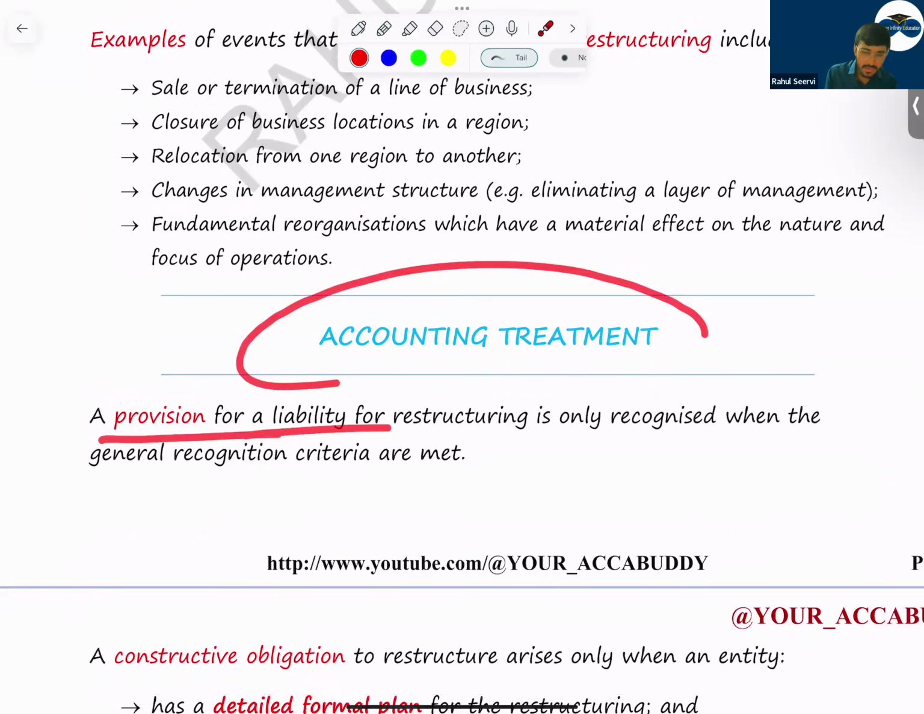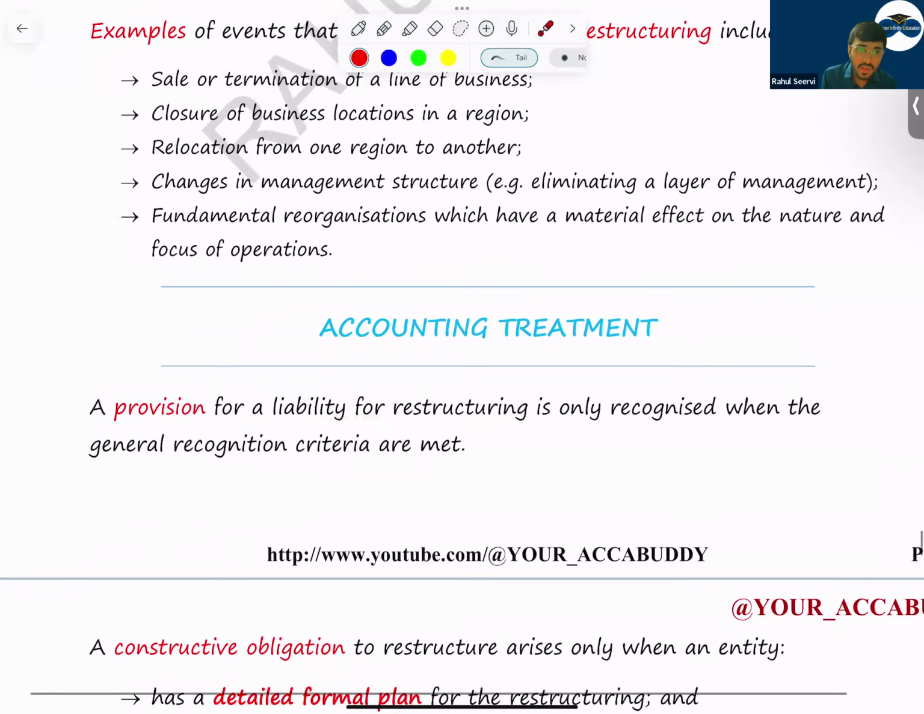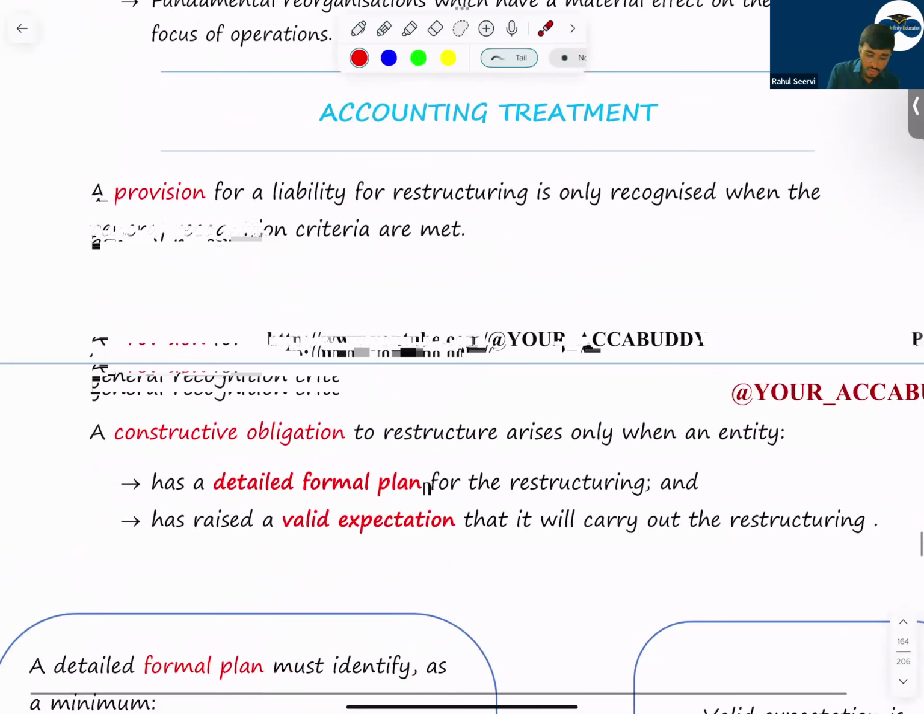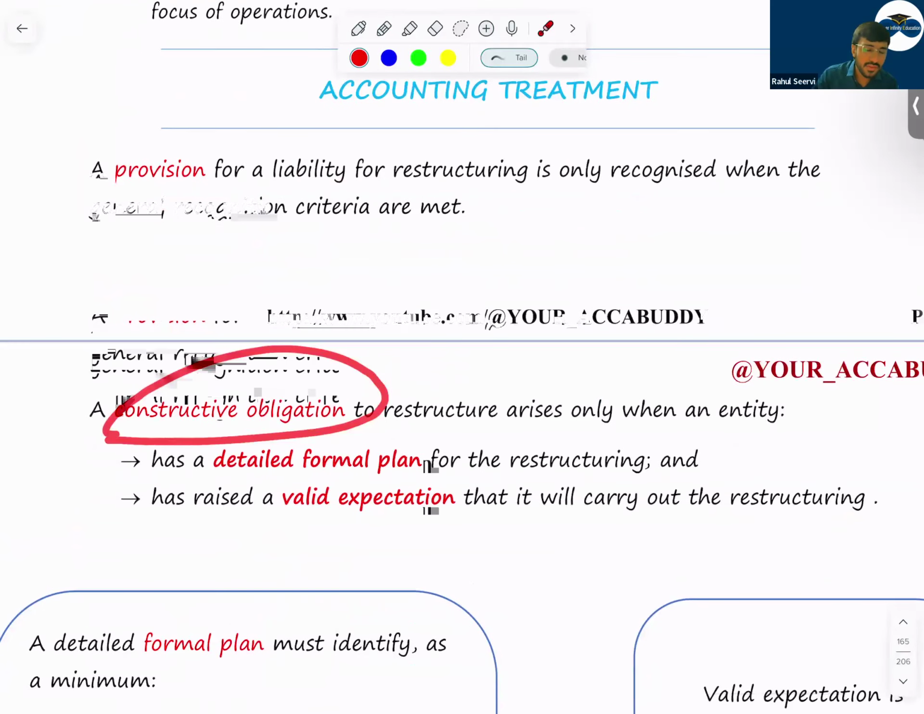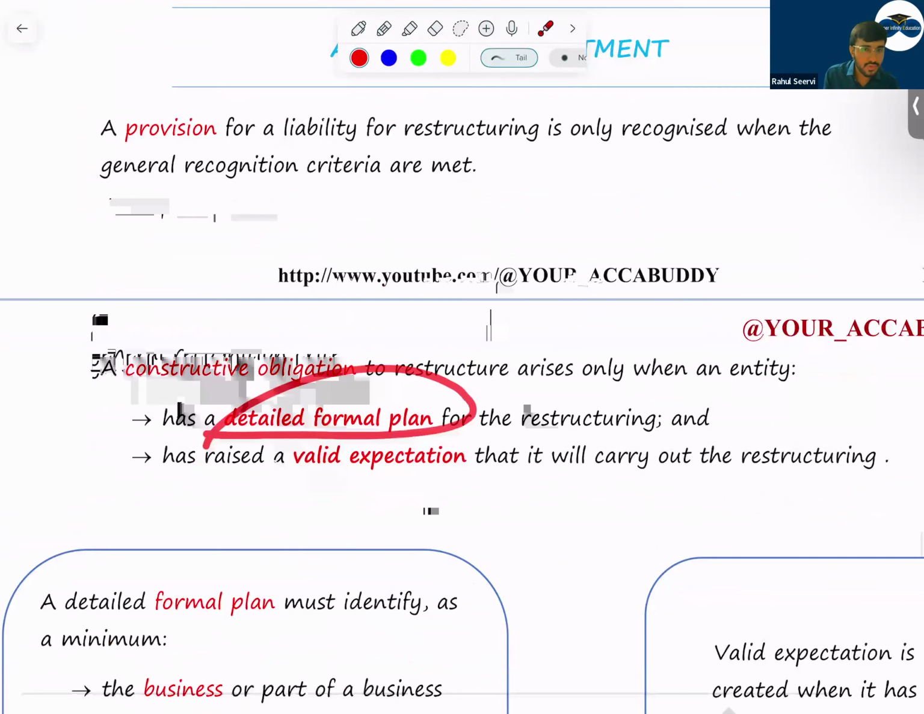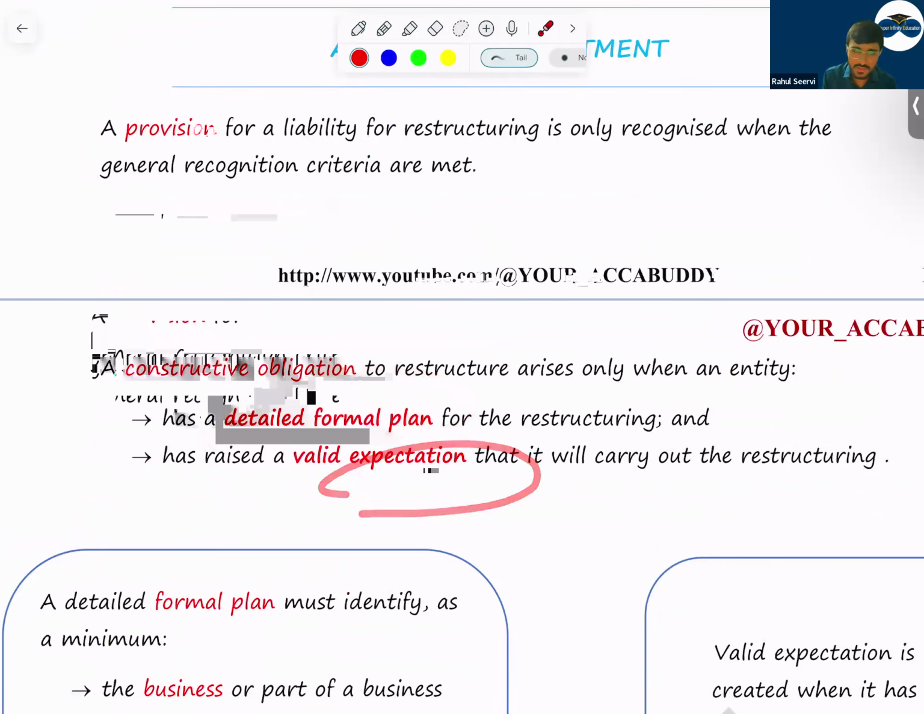A provision for liability for restructuring is only recognized when the general recognition criteria are met. So what is the general recognition criteria? There should be a constructive obligation. When there is a constructive obligation, 2 points: a detailed formal plan should be there and a valid expectation should be there.